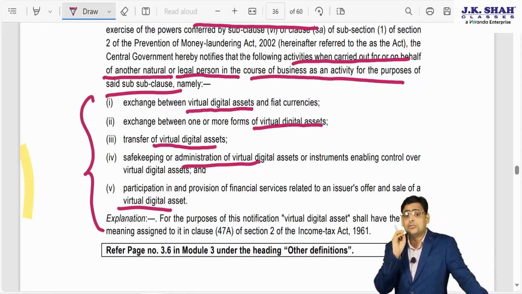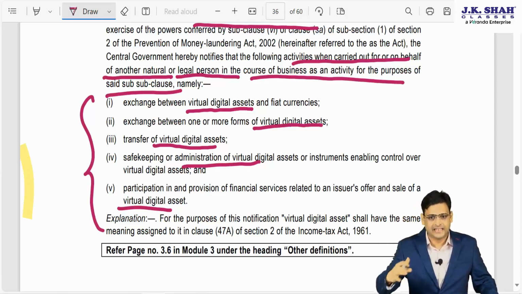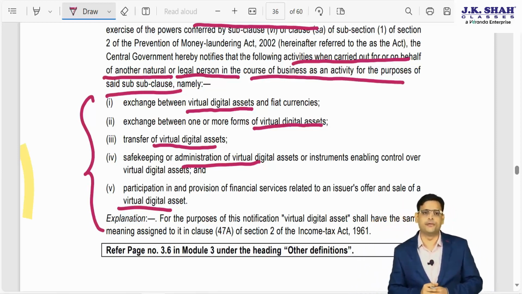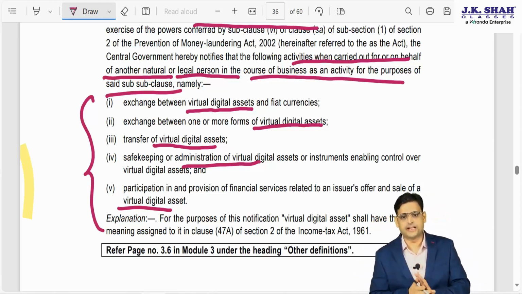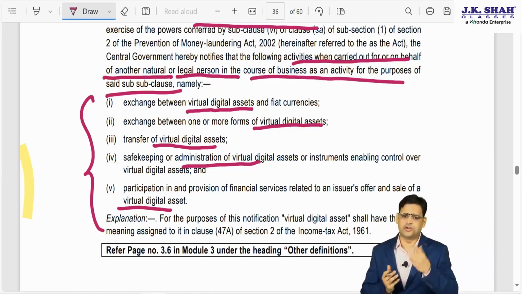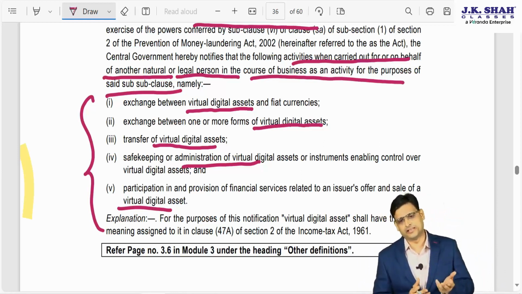So now what is virtual digital asset? See, I am not going to get into a big detailing of this because that is not needed from your exam point of view, at least not here right now. But I will just give you a small briefing. One, you have already studied cryptocurrencies, for example bitcoins.